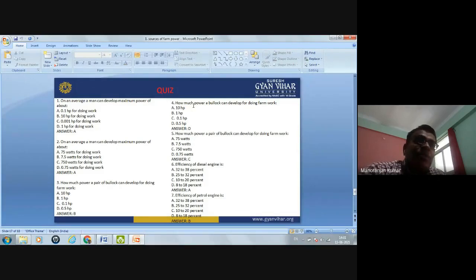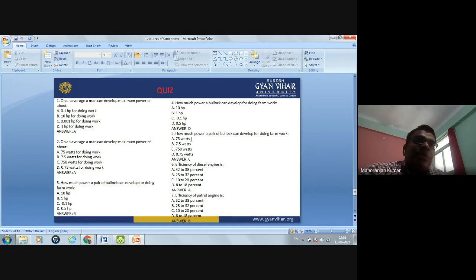Okay. Fourth is how much power a bullock can develop for doing farm work. A bullock, not a pair of bullock. So you have to keep attention here. How much power can a bullock develop? Just half, means 0.5 HP. A pair of bullock can develop 1 HP. A single bullock can develop 0.5 HP.